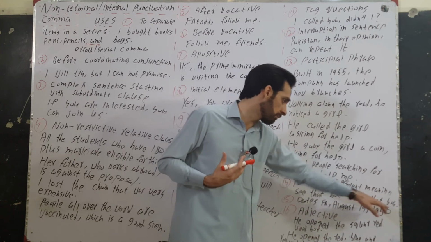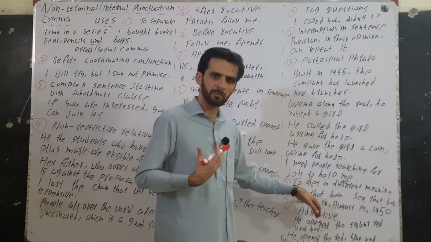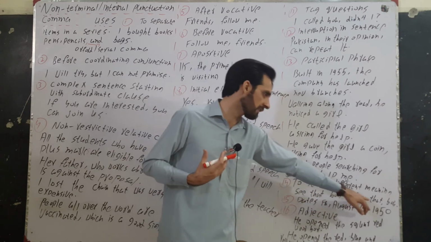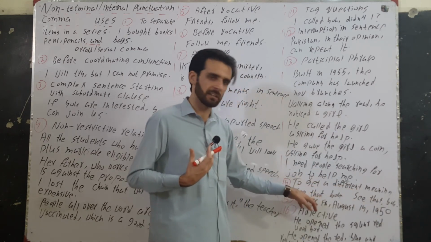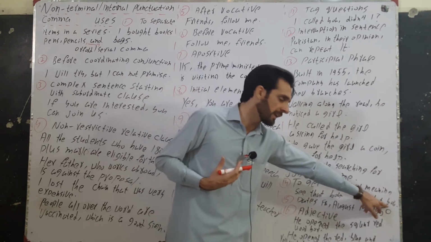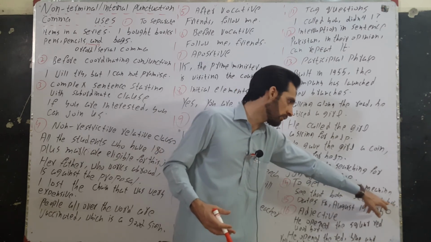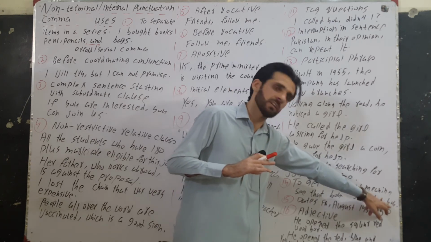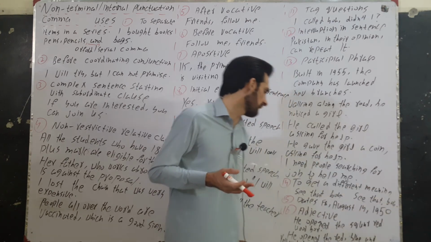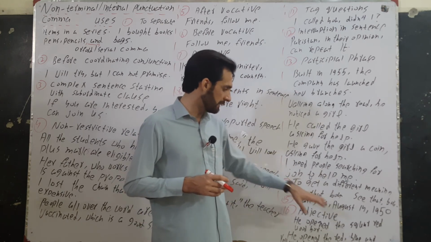And boy here is part of the object, but here it is not part of the object. Here the object is only that, there the object is that boy. Here boy is a vocative. We are addressing the boy. So we have used a comma before it, not after it, because after the vocative we have another punctuation mark, full stop.